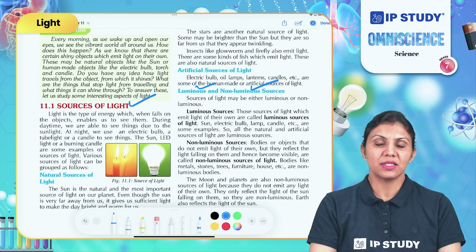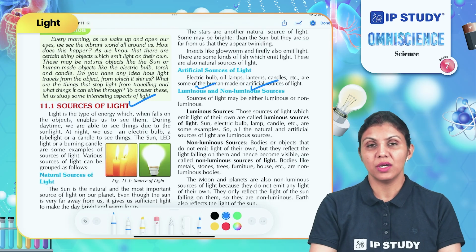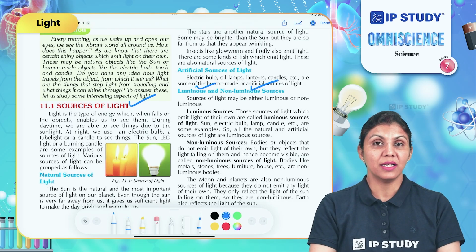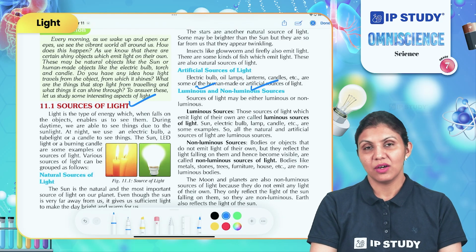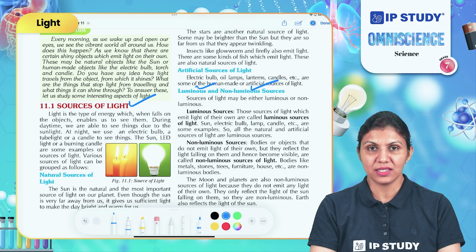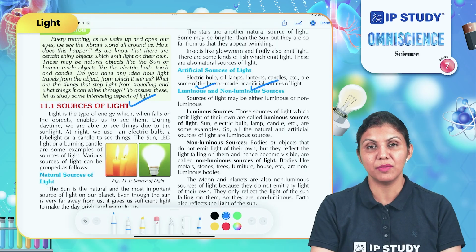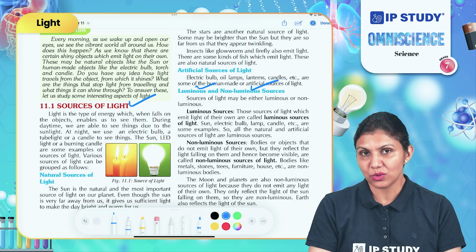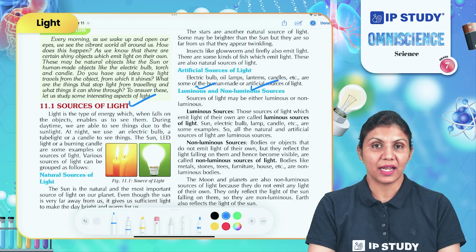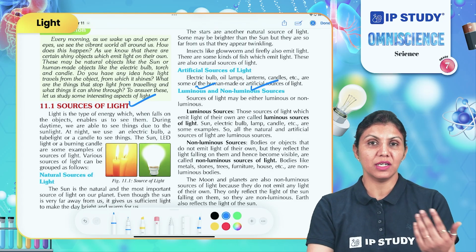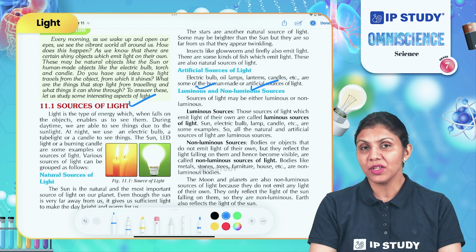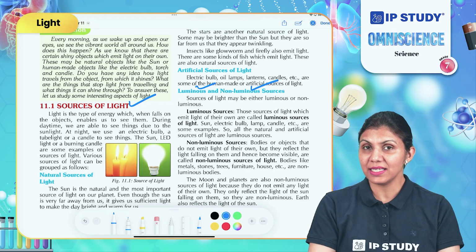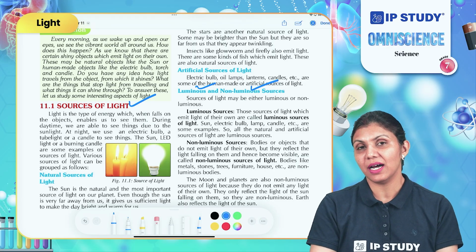So sometimes some objects around you may seem to be sending light towards you, but they are not emitting their own light. For example, a glassy surface, or for example, a mirror. If a mirror is placed in the path of a light source, it will reflect the light and it will seem that the light is coming from the mirror. So in that case, we can say that the mirror is a non-luminous object, even though it can send some light after reflection.